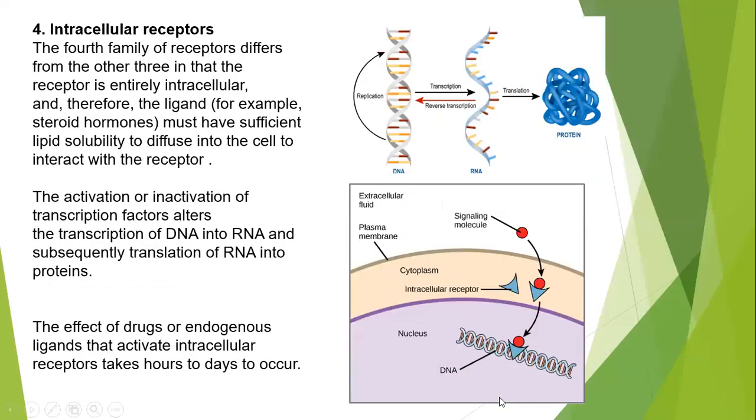The fourth kind of this family is the intracellular receptor. This fourth family of receptor differs from the other three in that the receptor is entirely intracellular. Here the receptor is intracellular, not extracellular. Therefore, the ligand, for example a steroid hormone, must have sufficient lipid solubility to diffuse into the cell to interact with the receptor.